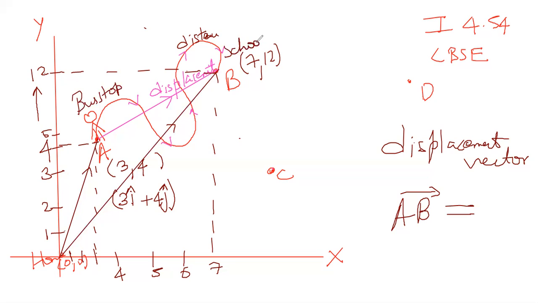Finally, your destination is to go to school. In this corona time, you will never go to school. That is your unfortunate. So, home to school, how do we reach? Home to bus stop to school, this is one way you can go, or directly you can go from home to school without going to bus stop, if you are rich enough.